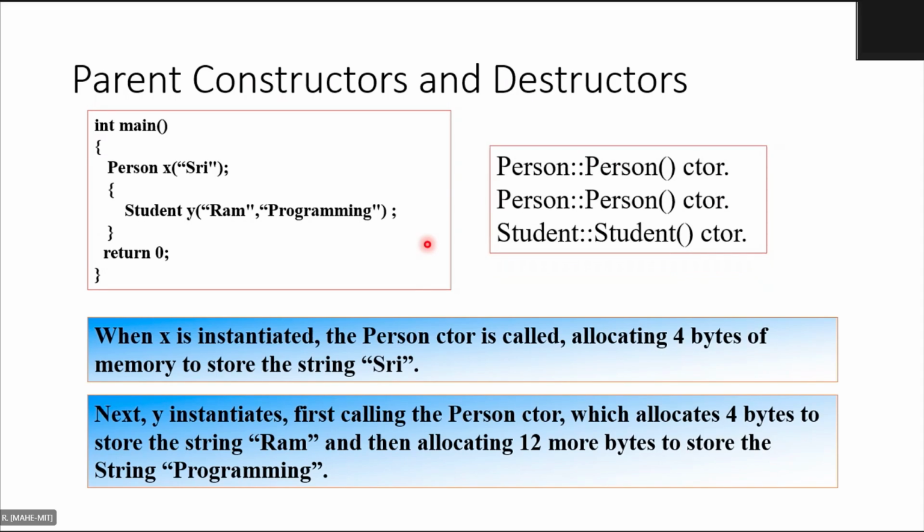Because of person X, the person constructor is called, and because of student Y, person is called, and then student is called, because student was derived from person. So quite simple. So there are 3 constructor calls here.